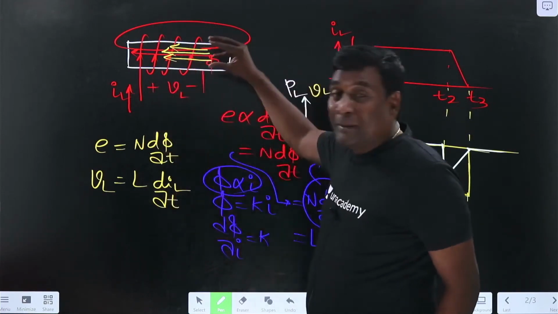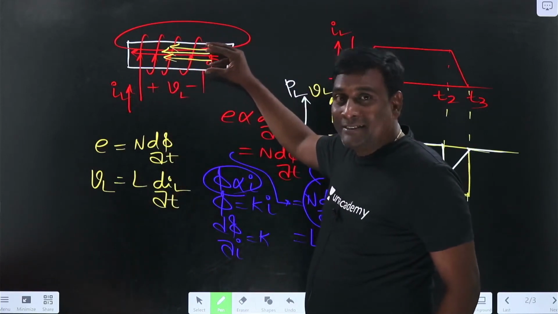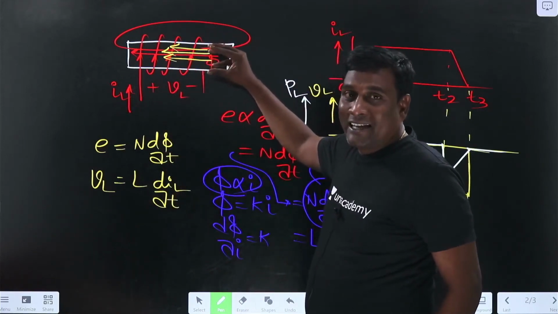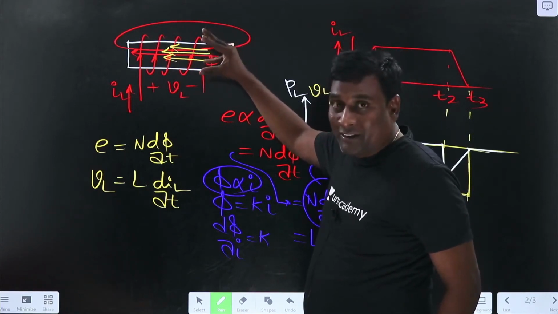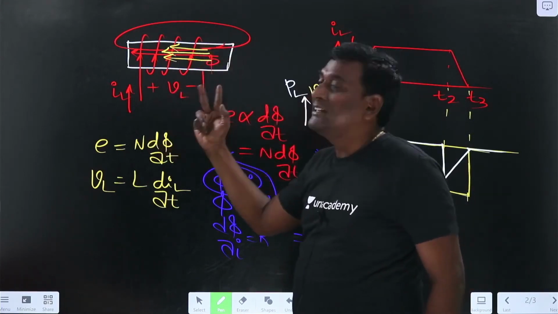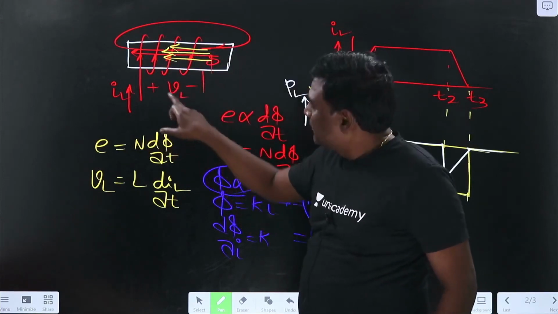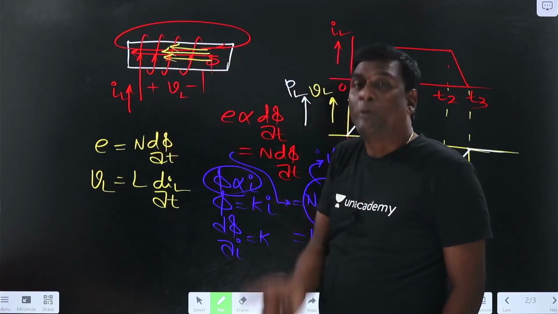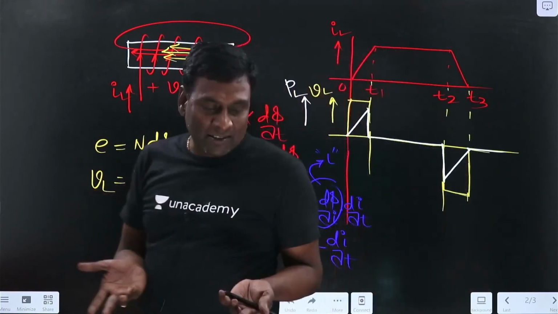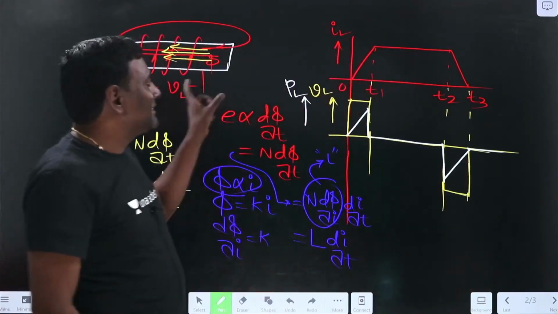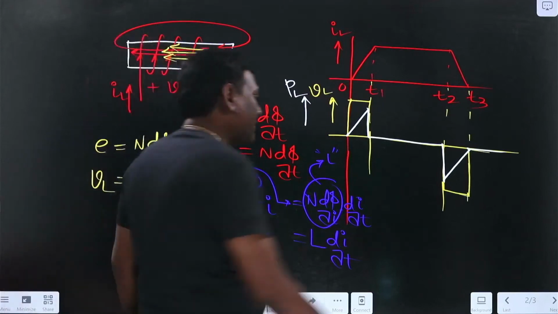When my flux magnitude is constant, it will neither absorb nor deliver electrical power. And when my flux lines are reducing, voltage polarities are going to be reversed, plus minus, the voltage magnitude is going to be negative. Under those conditions it is going to deliver power, meaning that it's a conservation of power, because it's an energy storage element. Forget about it.